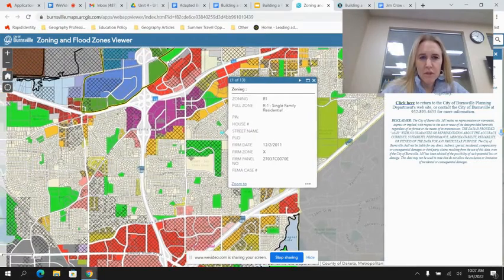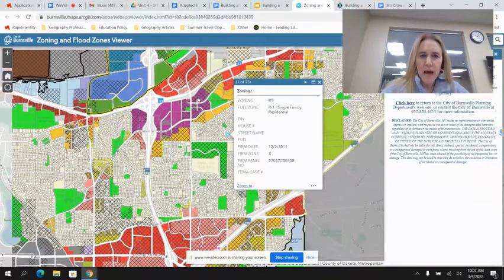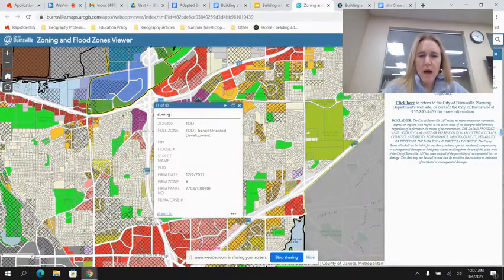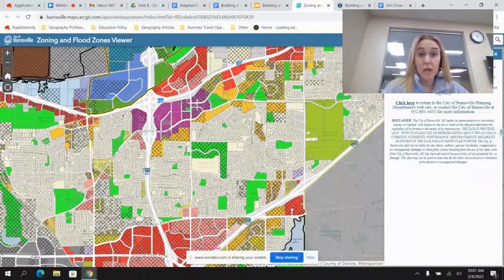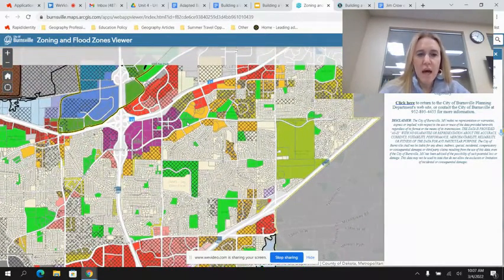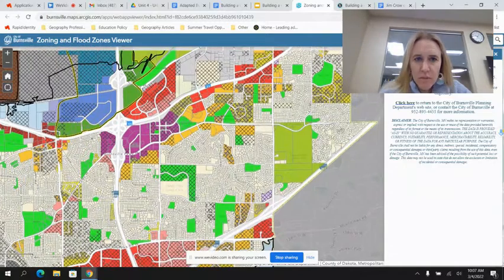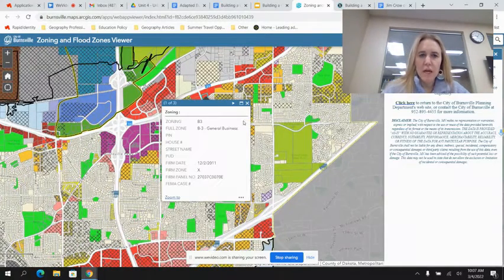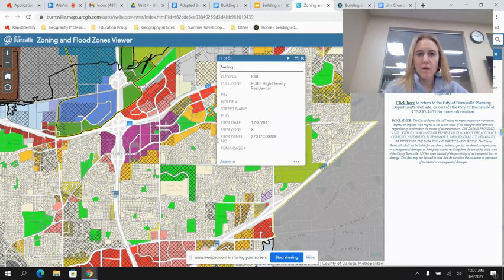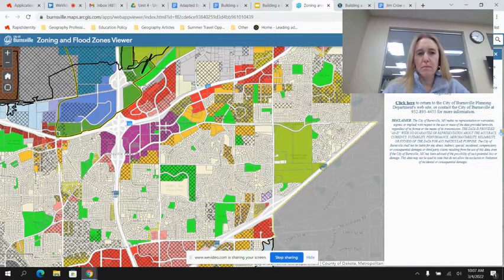If I go closer to Highway 13, this purple area is transit-oriented development, so that's where we're going to find the bus lines. If I go into this red area, that's going to be a business area. If I go into this orange area, I'm going to find high-density residential, which is oftentimes apartment buildings or condos. So you're going to find different land uses in different parts of the city.